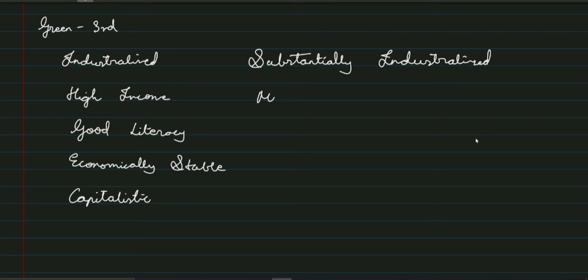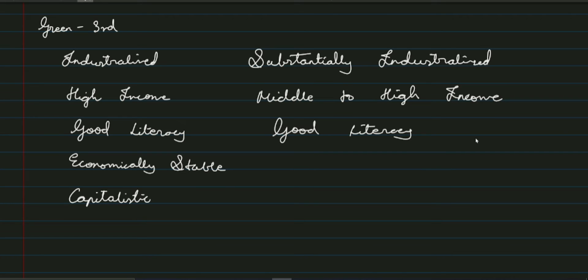Then middle to high income, good literacy in these countries, and quite stable. Not rich, but they are stable. But they have a different political ideology. And what is this? Communist. They believe that the control should be in people's hands.